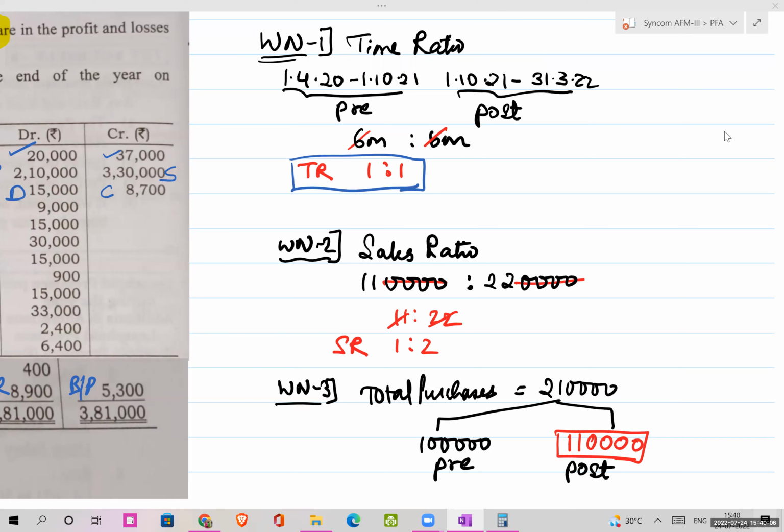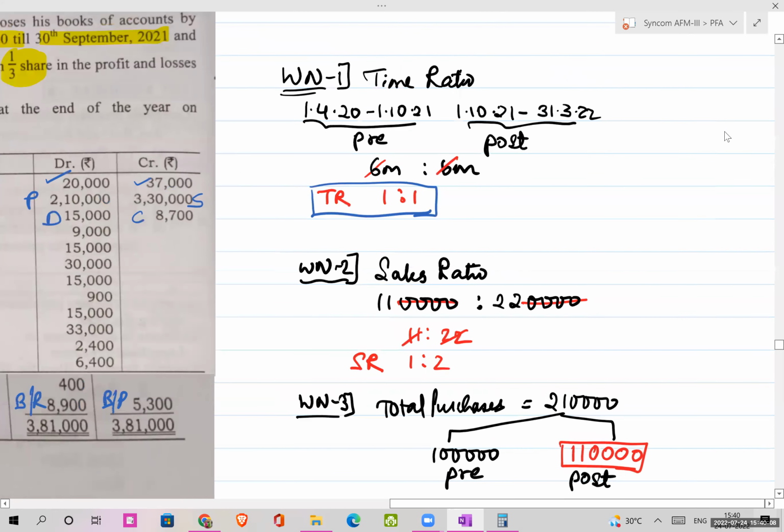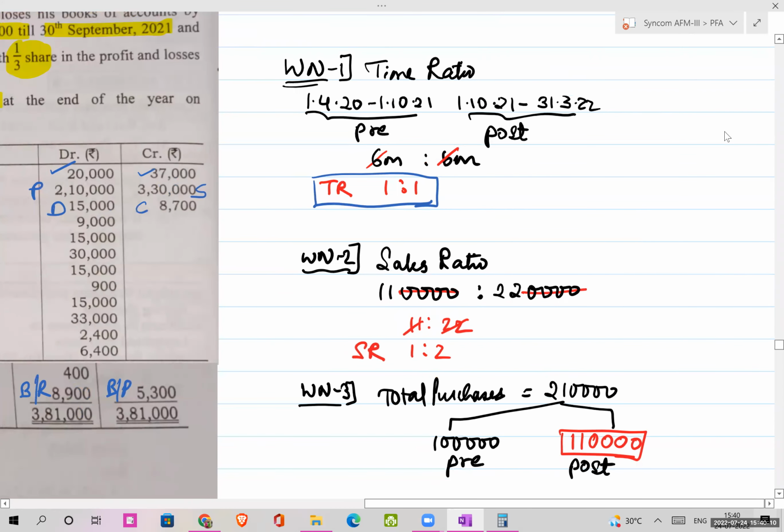Okay. So these three elements were very important. These three things were very important. The time ratio. The time ratio will come into picture when the partner is admitted in between the year. Okay, in between your financial year. And then sales ratio bifurcation is given.